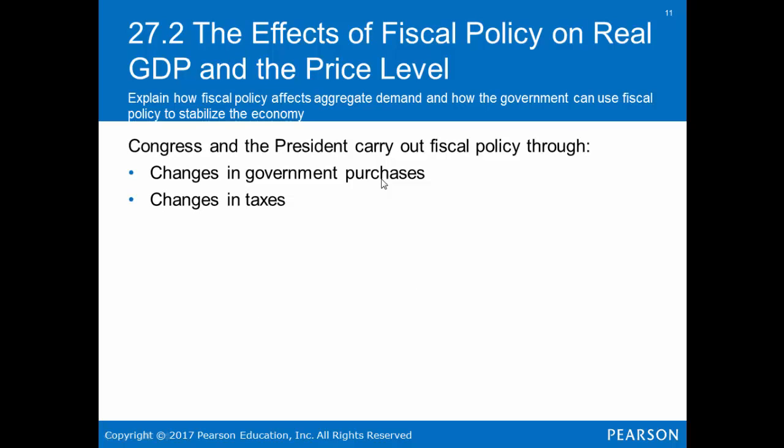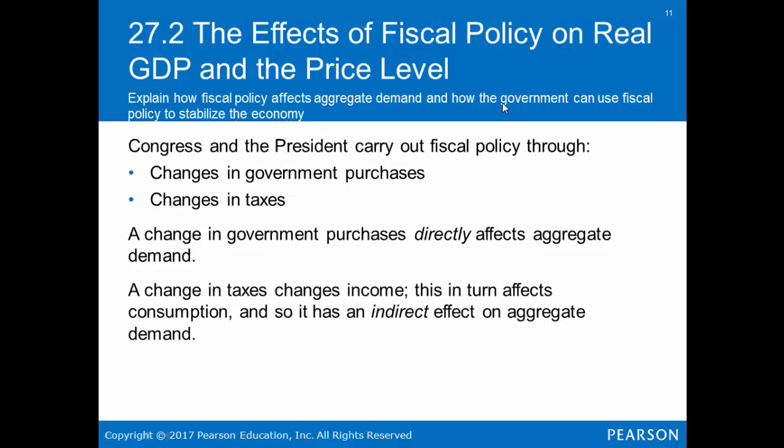the effects of fiscal policy on real GDP and price level. The goal is to explain how fiscal policy affects aggregate demand and how the government can use fiscal policy to stabilize the economy. Congress and the President carry out fiscal policy two ways: changes in government purchases, so government spending, and changes in taxes.